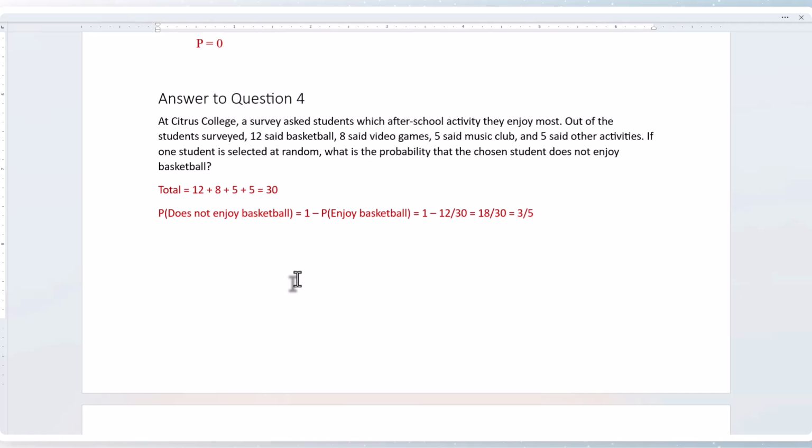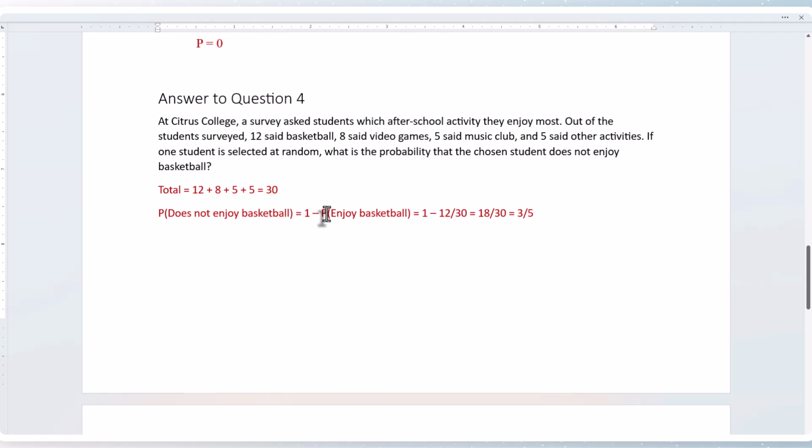they enjoy most. Out of the students surveyed, 12 said basketball, 8 said video games, 5 said music club, and 5 said other activities. If one student is selected at random, what is the probability that the chosen student does not enjoy basketball? So when we see does not enjoy basketball, this is our complement rule.